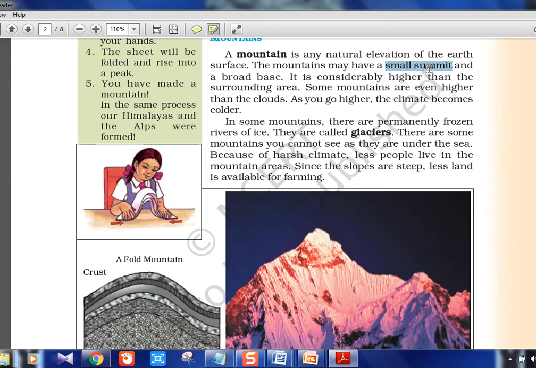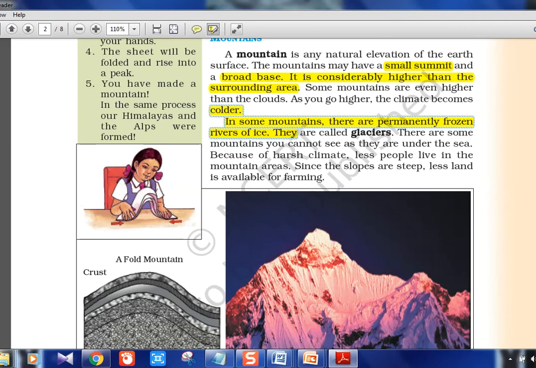Okay, small summit like here in the picture you can see, and a broad base which we saw in the previous picture. It's considerably higher than surrounding areas. Some mountains are even higher than the clouds. Okay, you know Mount Everest and all. So as you go higher, the climate becomes colder, obviously, a natural thing. In some mountains there are permanently frozen rivers of ice, and these are called glaciers. There are some mountains you cannot see as they are under the sea. Okay, even under the sea there are mountains, you should know that.